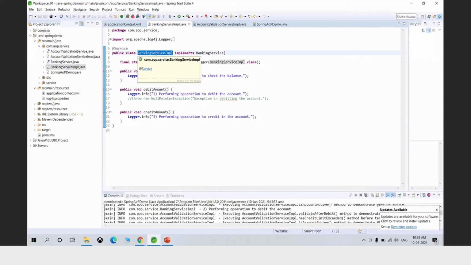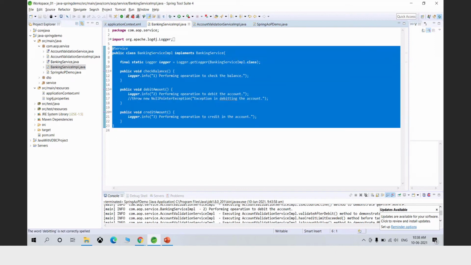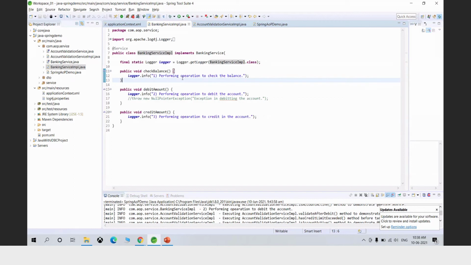I want certain operations to be performed maybe before or after each of these methods is being called. But I don't want to code that logic in this same method. So you can see this is a complete POJO which is not implementing any Spring specific interfaces, which has no references to my cross-cutting concern. It is a clear class which can be reused anywhere in the same application or maybe in the outside application.